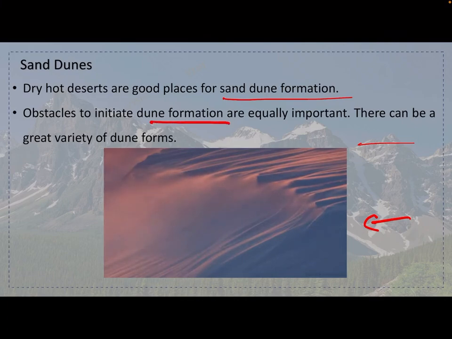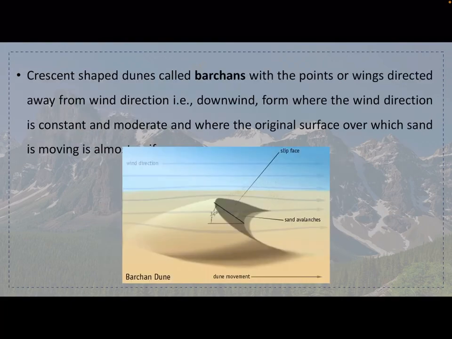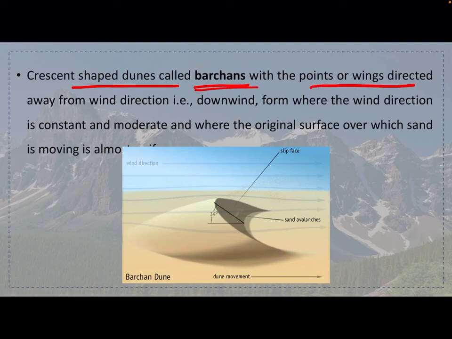Obstacles to initiate dune formation are equally important. So obstacles are much more important. There can be a great variety of dune forms. Crescent shaped dunes are called barchans, with the points or wings directed away from the wind direction, that is, downwind. They form where the wind direction is constant and moderate, and where the original surface over which sand is moving is almost the same.